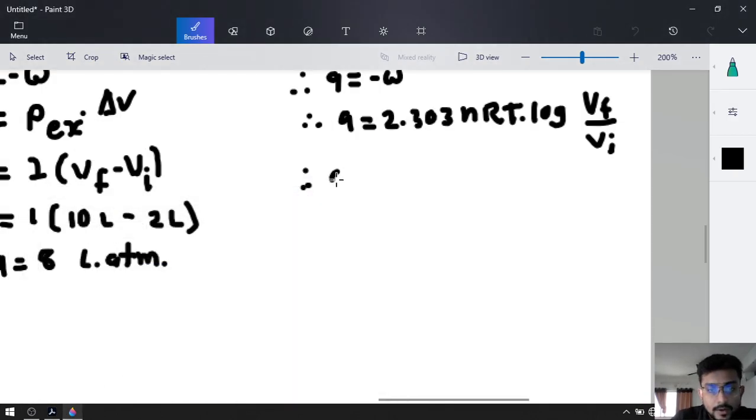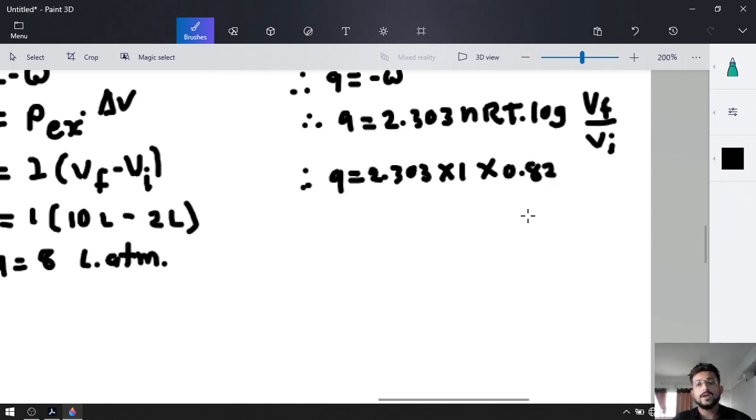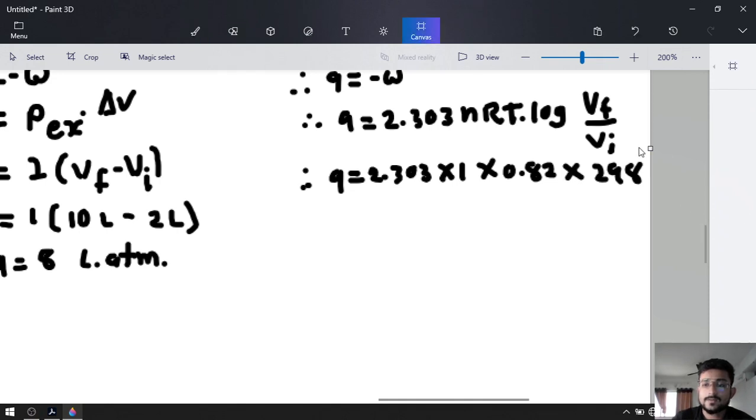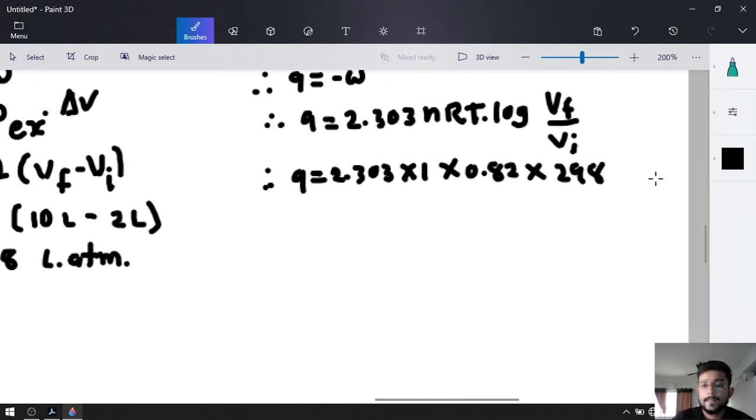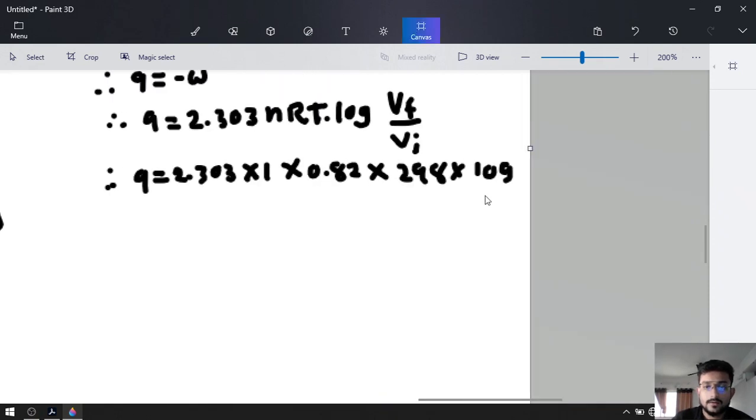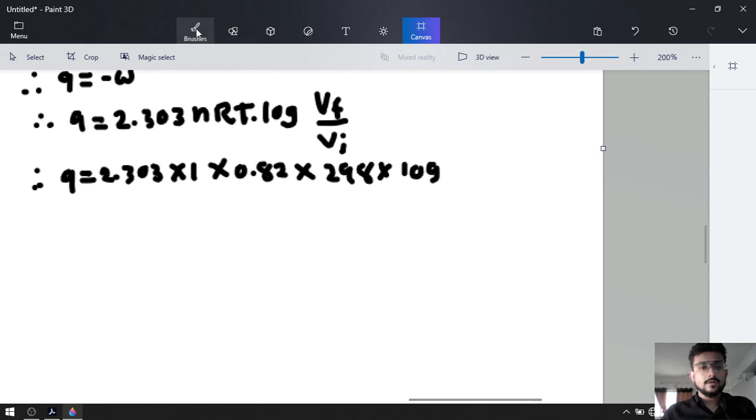So Q will be equal to 2.303 into n equal to 1, because 1 mole, R equal to 0.82 only, T is equal to 298, into log Vf upon Vi.